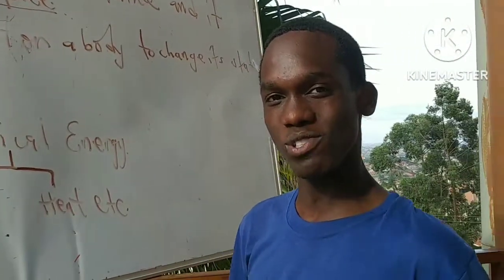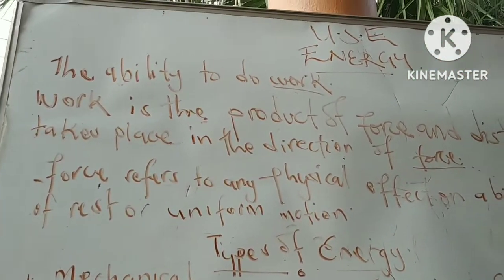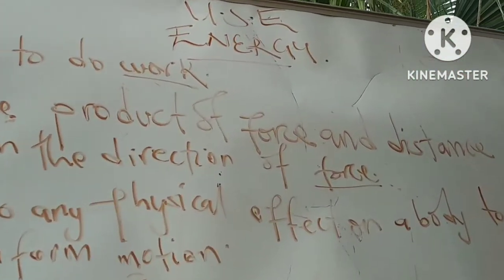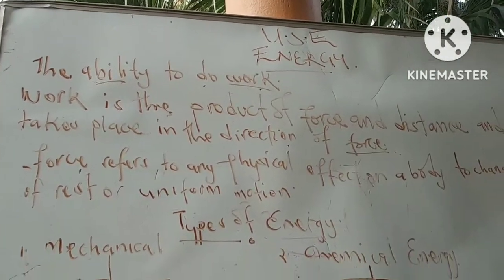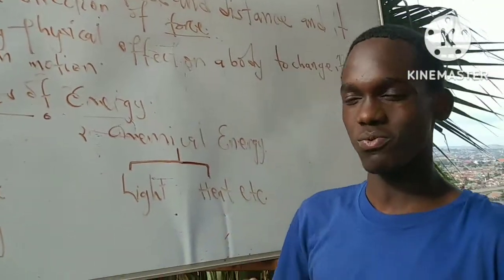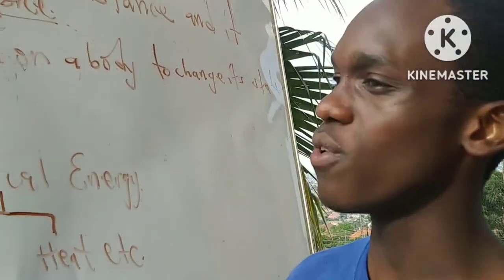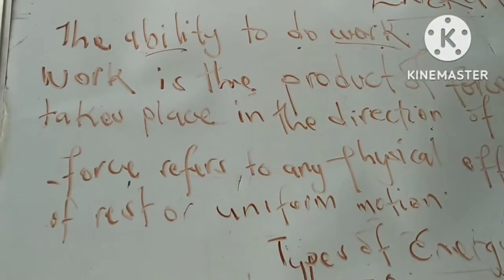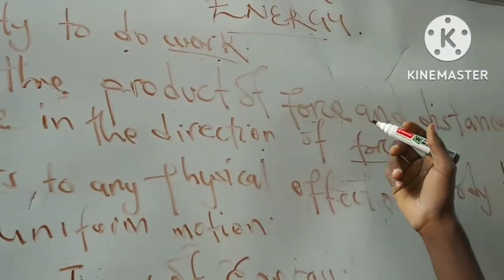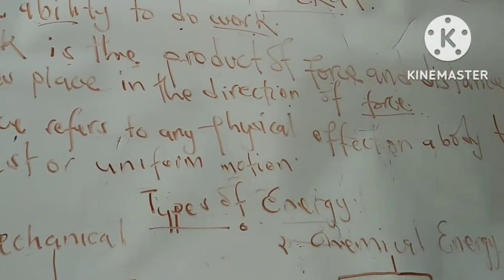We discuss the most examinable concepts of physics and all science. So today we're going to be discussing energy, as you see here. And what is energy? Energy refers to the ability to do work. Energy refers to how able one is to do a given task. And first of all, let's also understand work before we go any further. So work is the product of force and distance, and it takes place in the direction of force.